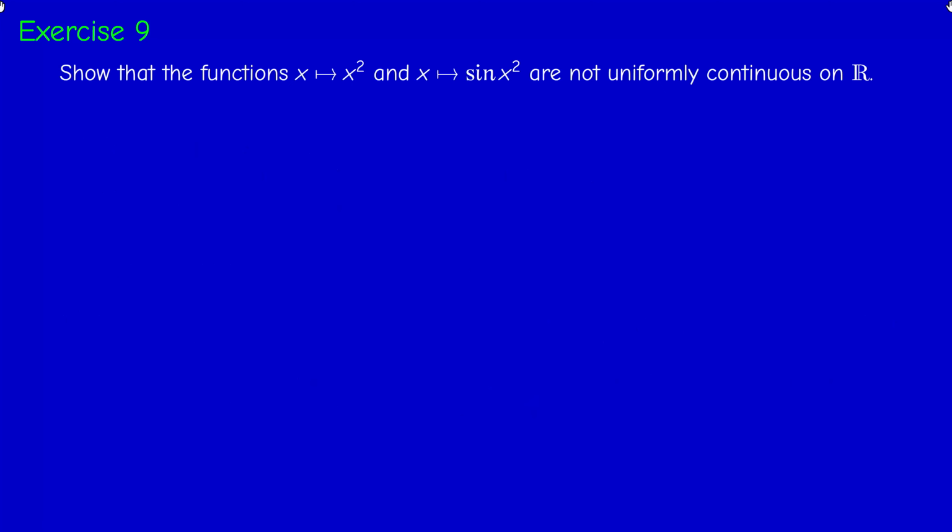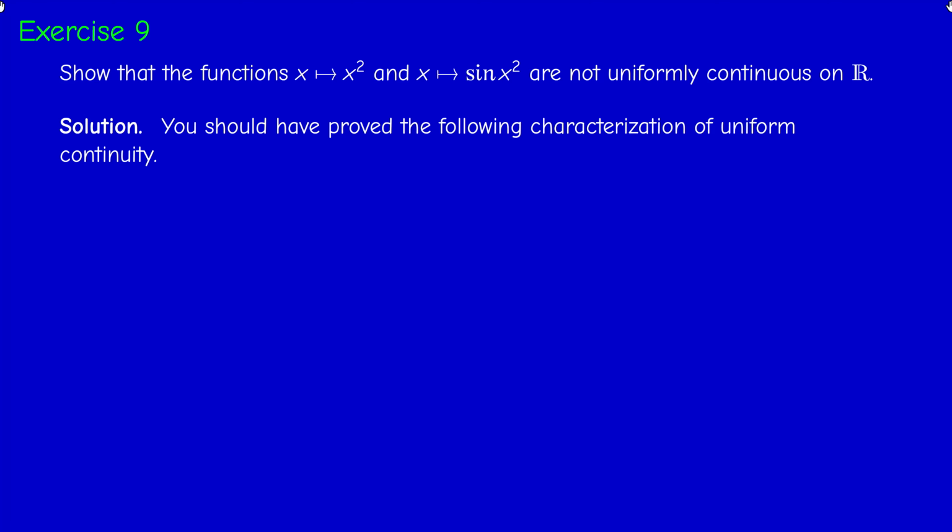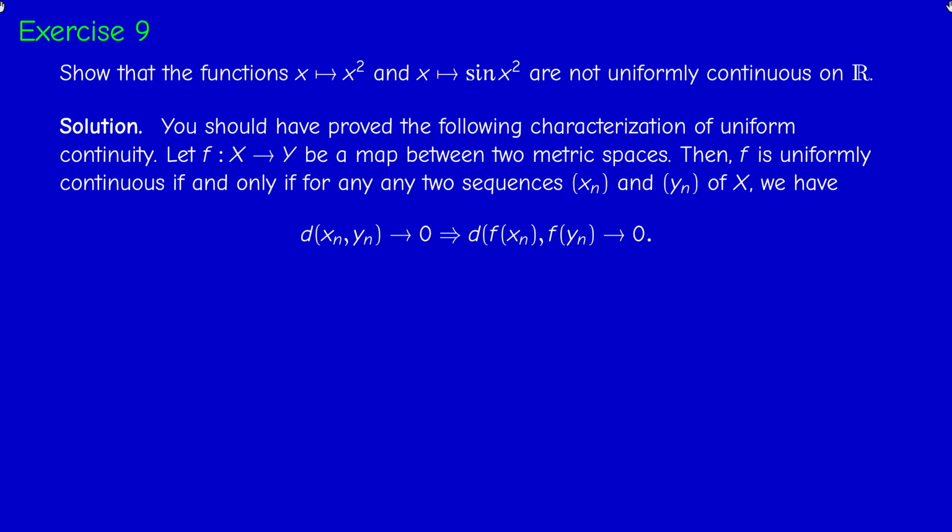Last exercise, we have to show that x squared and sine of x squared are not uniformly continuous on R, but of course they are uniformly continuous on any compact subset of R, because this is the uniform continuity theorem. Now, in the lectures, I gave you an exercise, and I hope that you solved it on your own. If F is a map between two metric spaces, then F is uniformly continuous, if and only if, for any two sequences xn and yn of X, if the distance between them tends to 0, then the distance between their images tends to 0. I hope that you prove that. So this gives us an easy criterion to prove that the function is uniformly continuous or not.